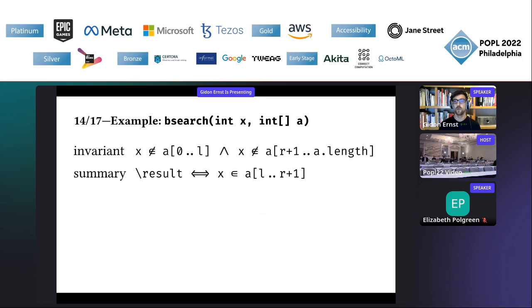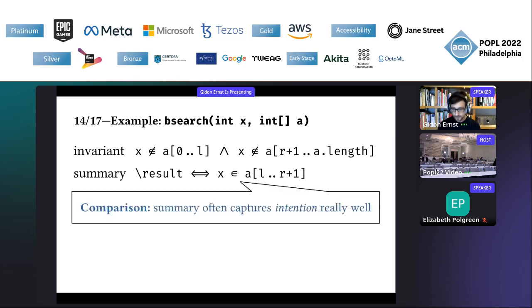And the typical invariant says something like that. The value we are looking for, x, in the array A has not been found in the left half, and it also has not been found in the right half. And we're still making progress on the correct part of the array. Whereas the summary is much simpler. It just says that the result, the indication whether this value is in the array or not, is just whether we can still find this element in this subrange. So this is much simpler.